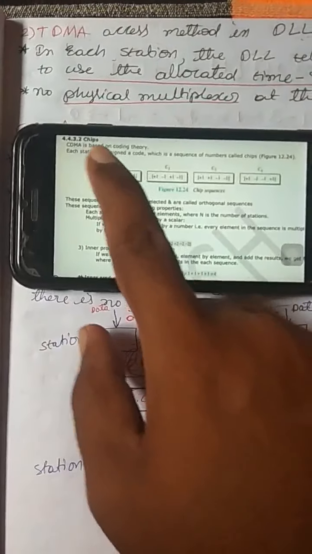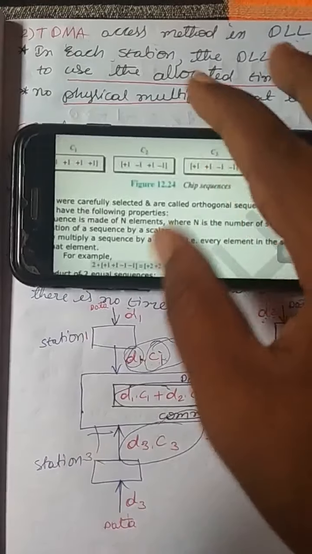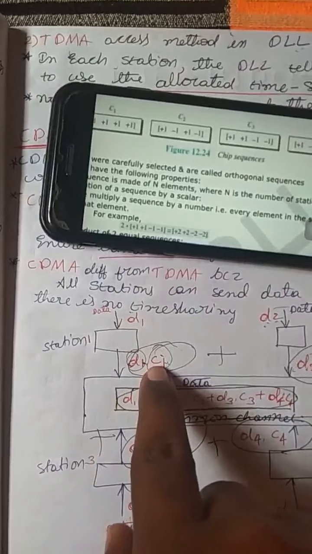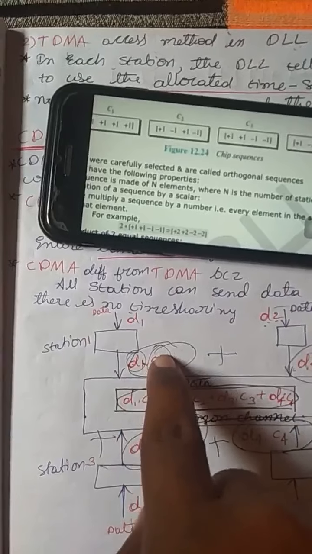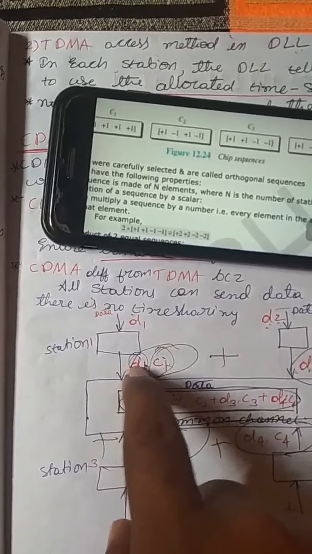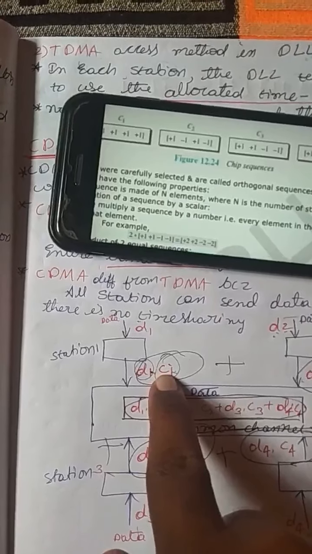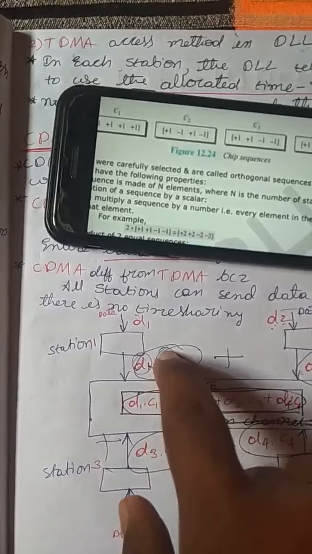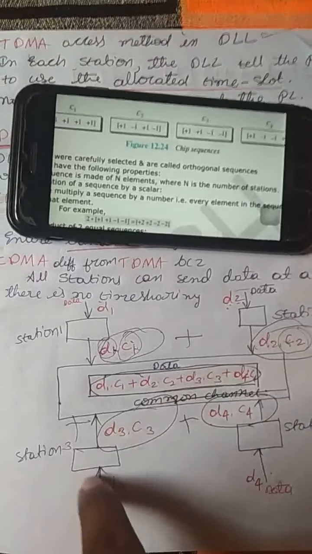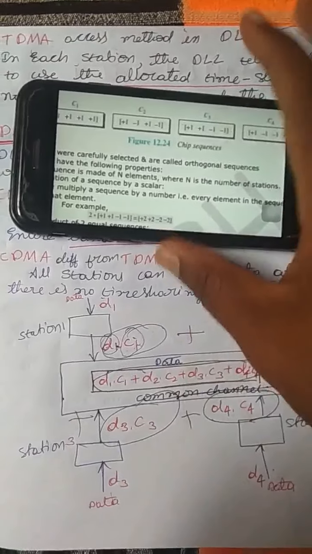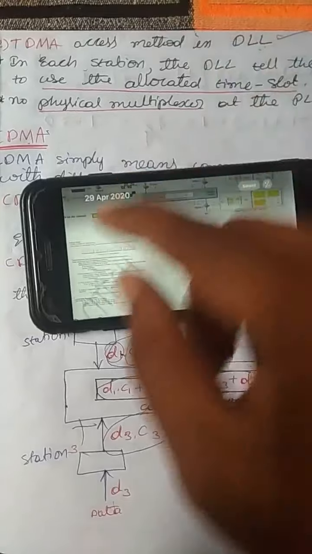Okay, what are chips? I told you that this is the code we are going to multiply with the data. What is this code? We will explain now. What are C1, C2, C3 and C4?